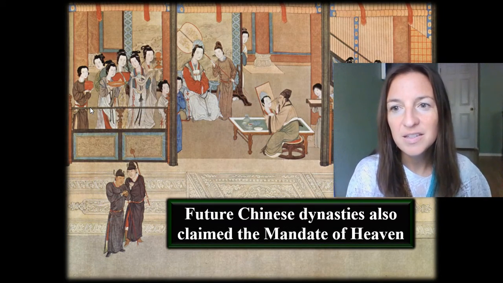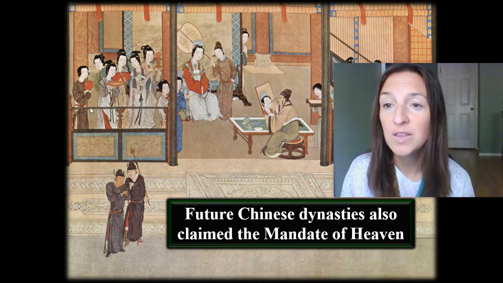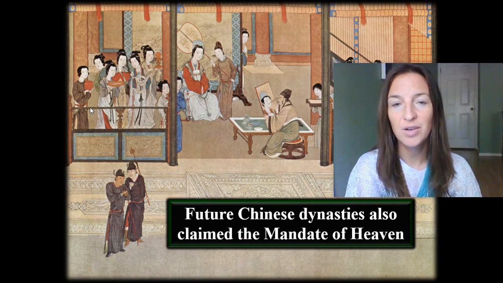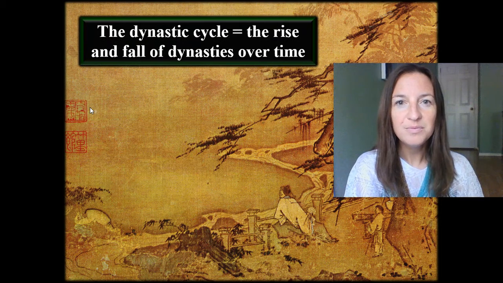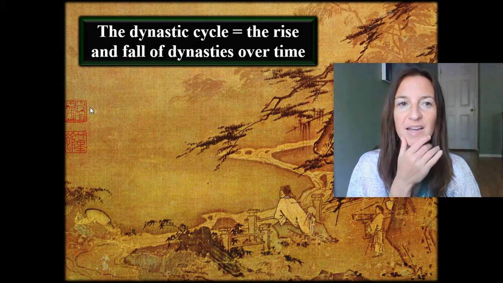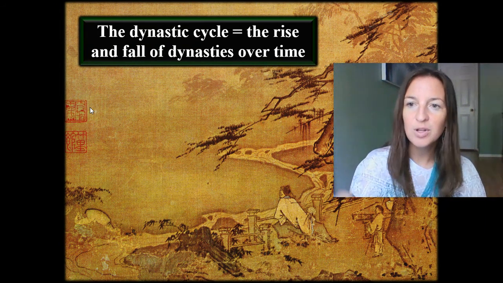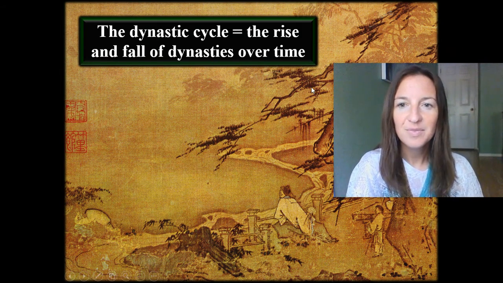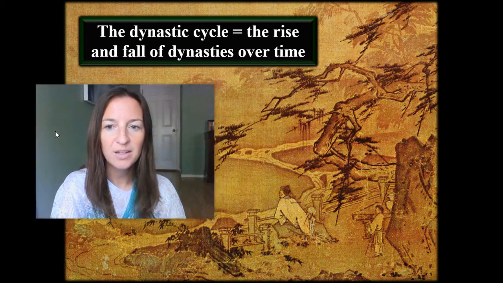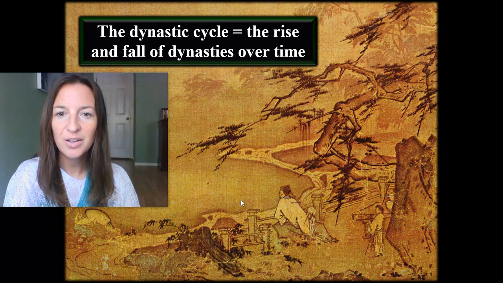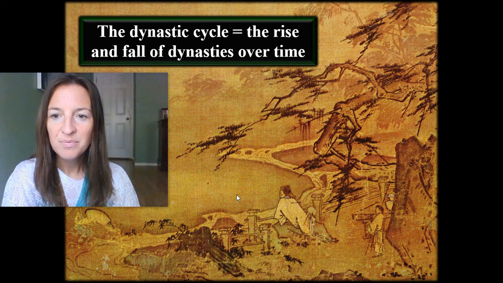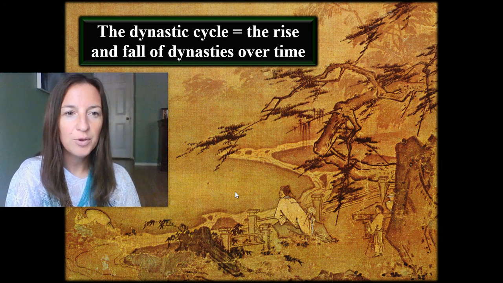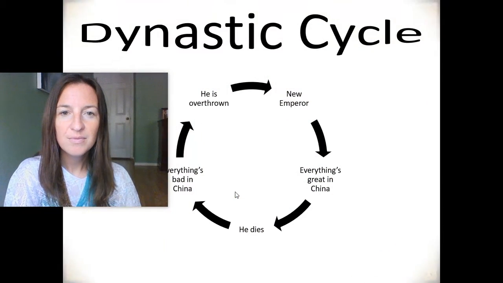Future Chinese dynasties after the Zhou and those in the Zhou's family would also claim the mandate of heaven. And then the dynastic cycle, you can look at this circle of rise and fall over time of dynasties in China. It's a lovely painting from China here on this slide to look at. Kind of dreamlike, thoughtful. Let's look at the dynastic cycle as a circle.